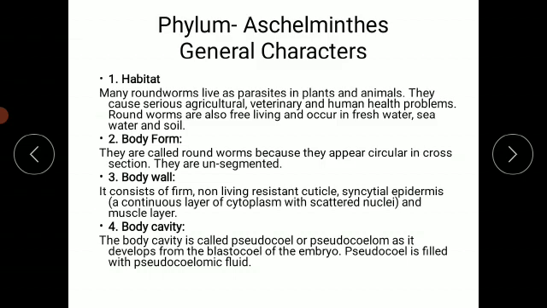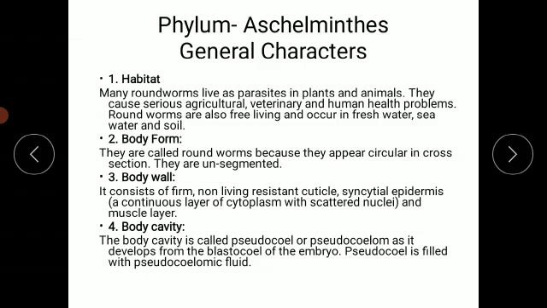So these Aschelminthes are dependent on either plants or animals for getting their food material and shelter. Both food and shelter they get from their host, and the host may be a plant or animal. When they are present inside the body of that plant or animal, they cause serious diseases to them.